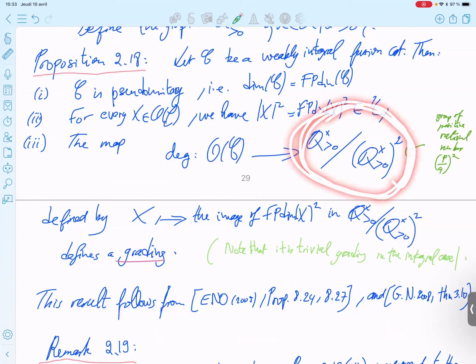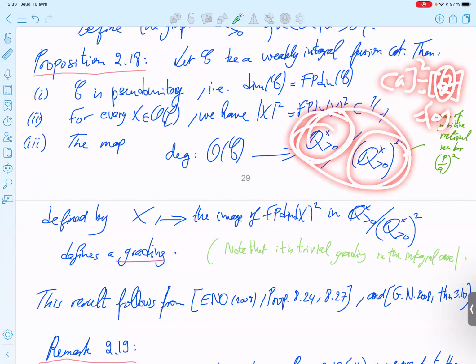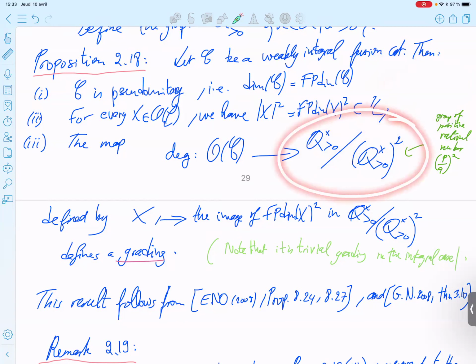Why? Because you quotient by the square element. So you have this square is equal to that, which is equal to 0, because you quotient everything which is a square. So every square in this group is equal to the neutral element. So not 0, but you should say 1 because it is multiplicative. So you use that, and also the fact that it is a two group, and you get that in the odd dimensional case.